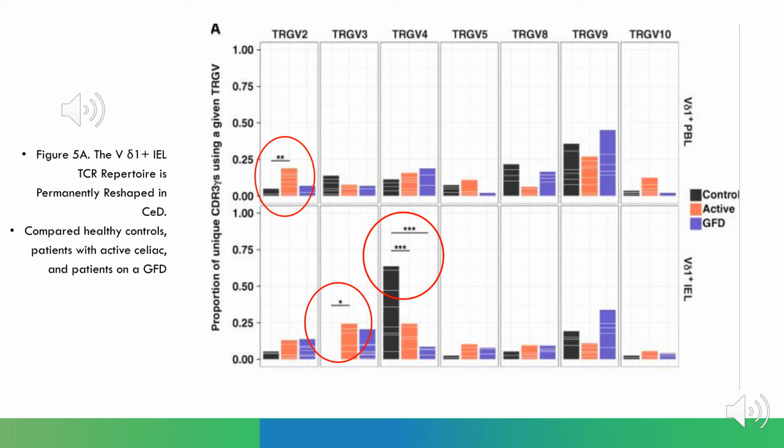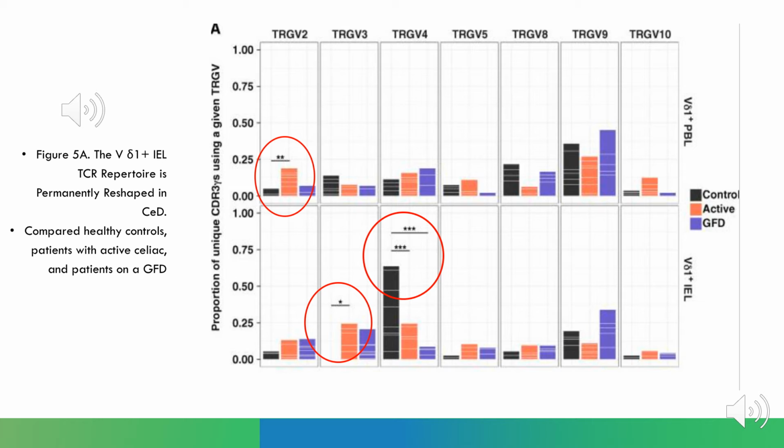Using a specific TRGV for the V delta 1 positive peripheral blood lymphocytes and intraepithelial lymphocytes in the control, active, and gluten-free diet patient groups. There was a significant difference seen between the control and active celiac groups' peripheral blood lymphocytes using the TRGV2. For the intraepithelial lymphocytes, a significant difference was also seen between the control and active celiac group when given TRGV3. The most significant finding was seen between the group's intraepithelial lymphocytes when given TRGV4.